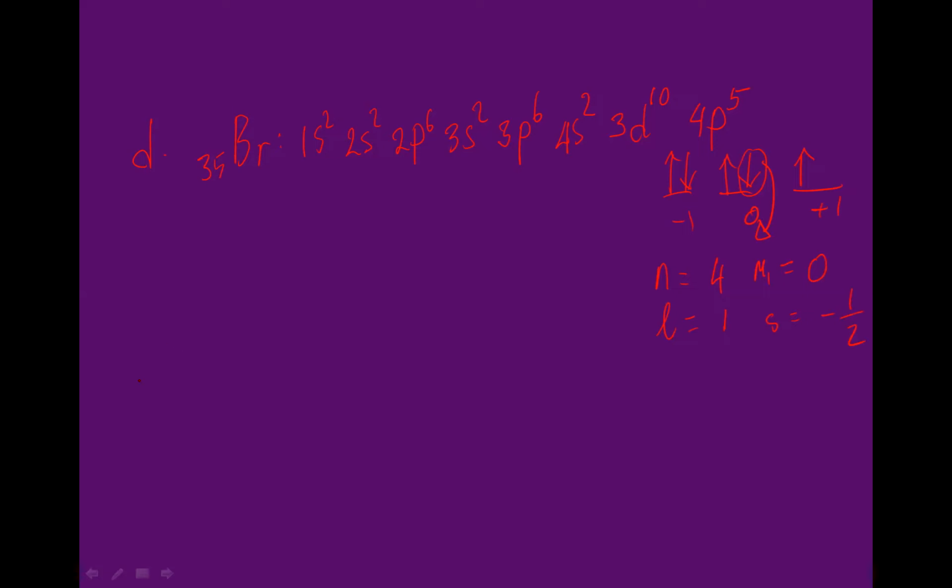Now the next one, E, iodine, 53. The number is getting bigger.